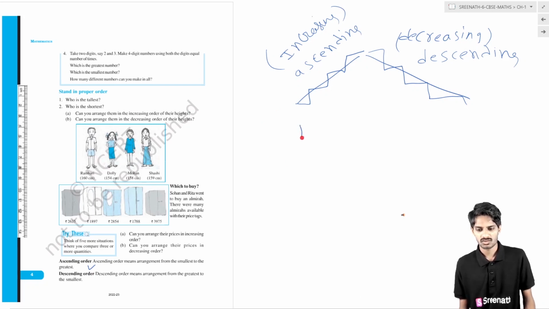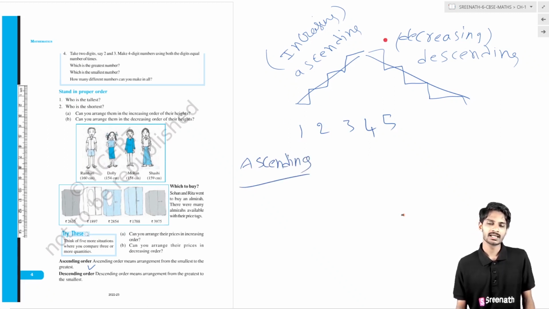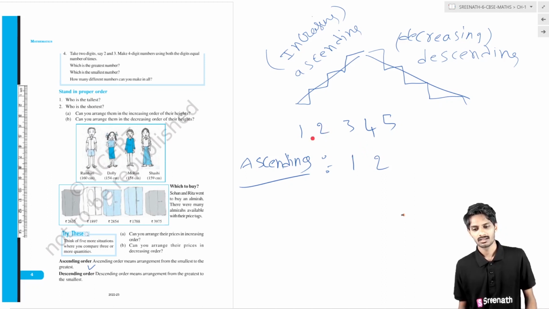Suppose I give the numbers 1, 2, 3, 4, 5. If I ask you to arrange these numbers in ascending order, what is it? Ascending means increase, increase, increase. So in these numbers, what is the smallest number? The smallest number is 1. Then what is the next smallest number? The next smallest number is 2. What is the next biggest number? That is 3.